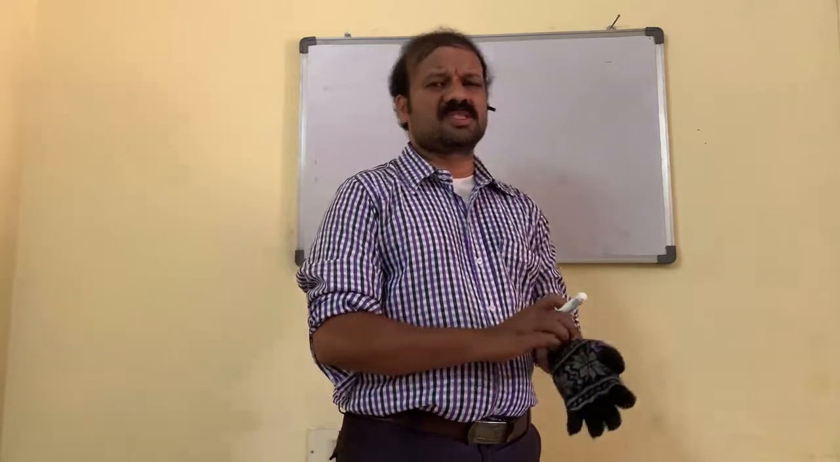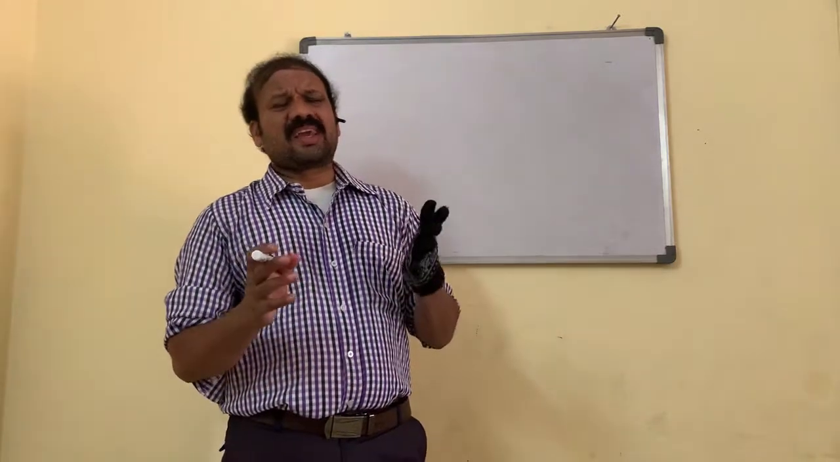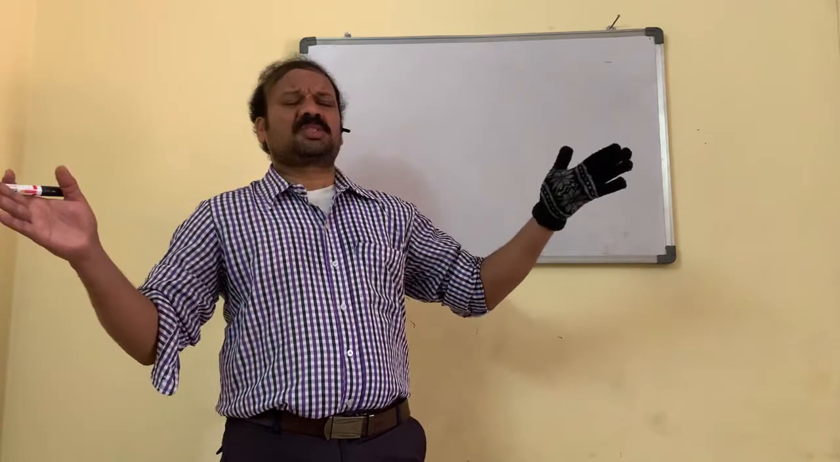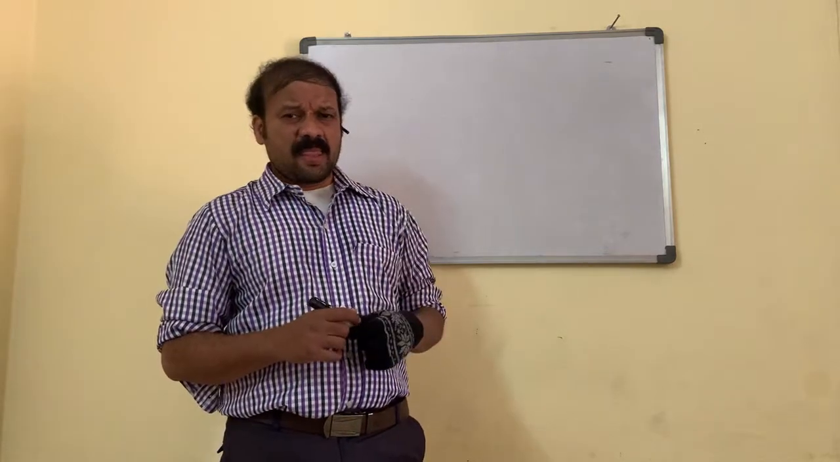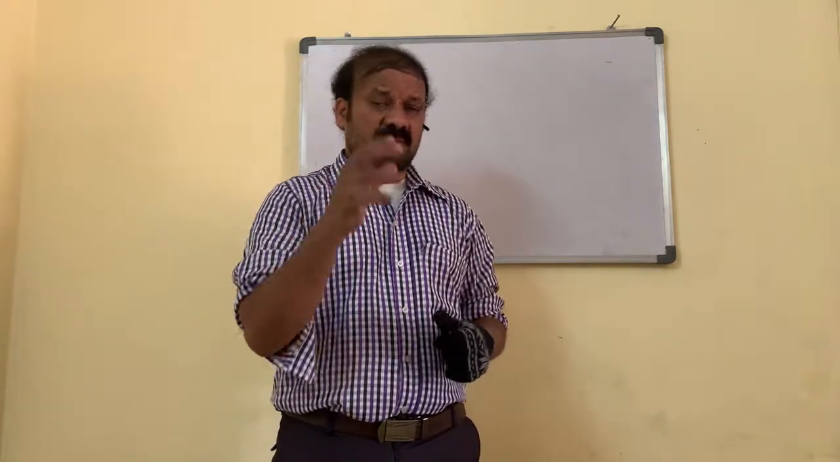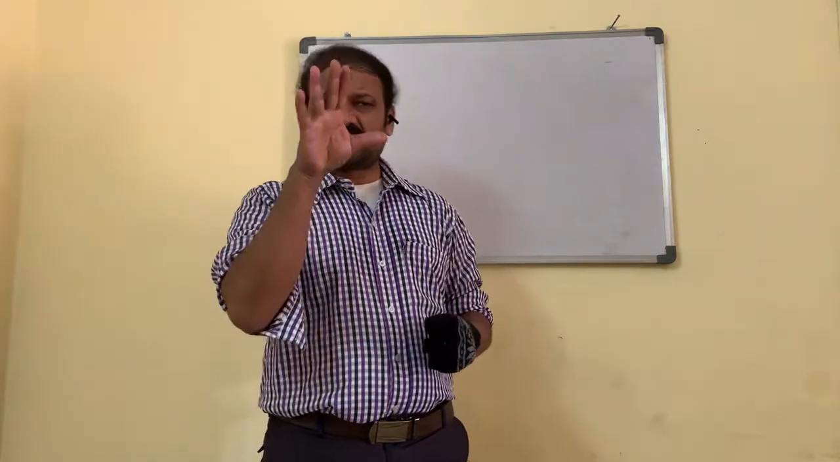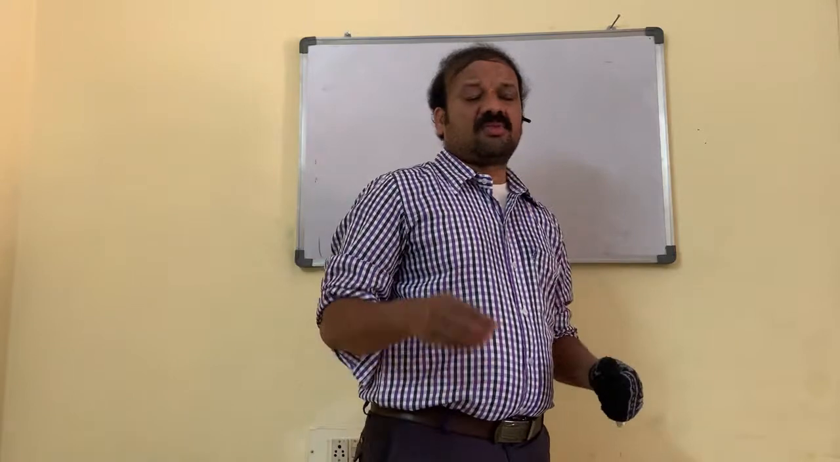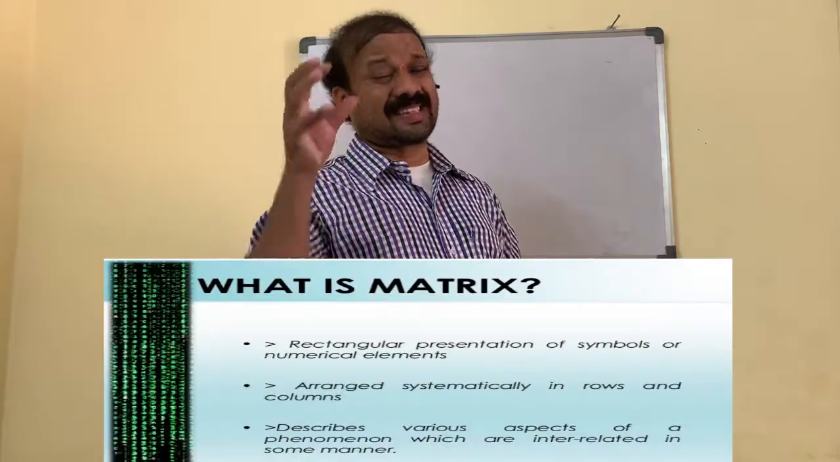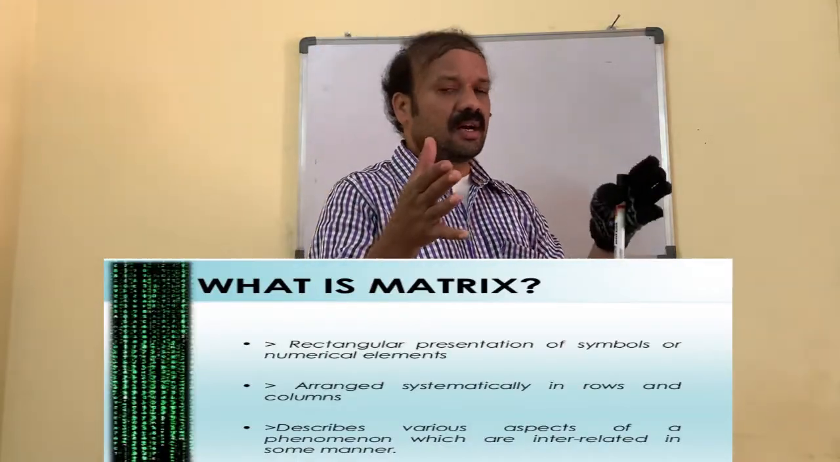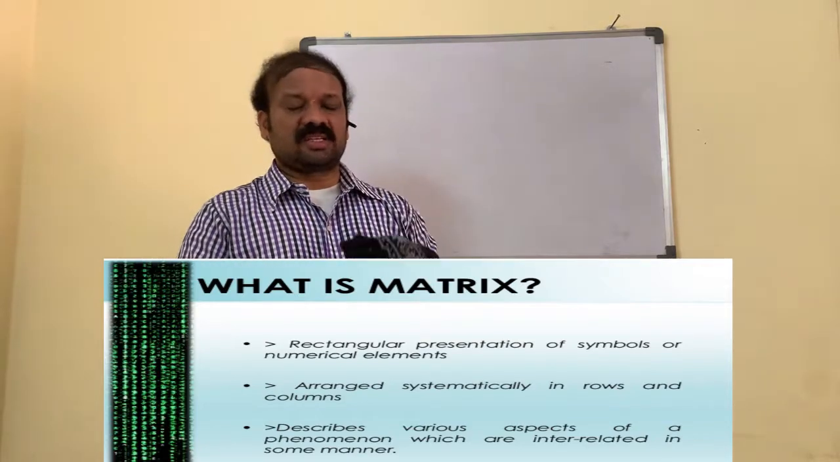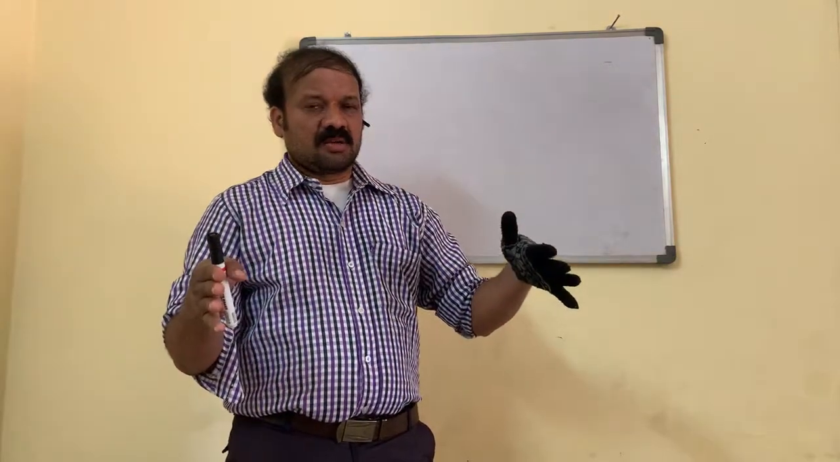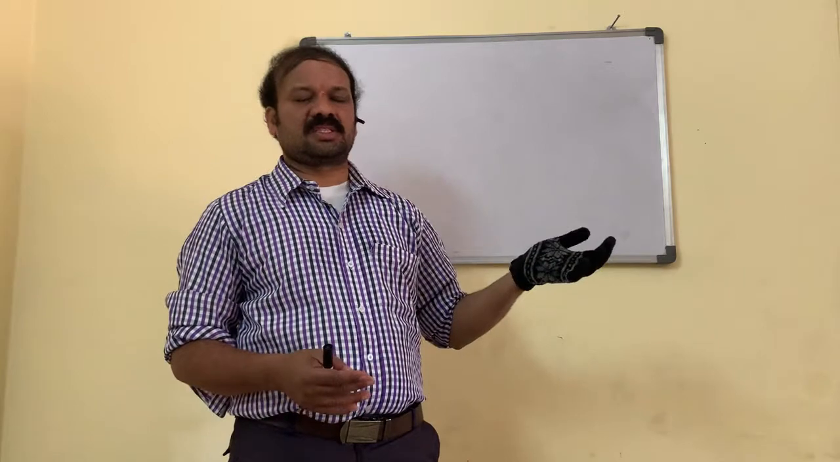Mathematics in the intermediate first year has 1A and 1B, two parts in two textbooks. The first part is matrices. Those who are studying 10th class state syllabus don't know about matrices. What are matrices? Elements arranged in a rectangular or square form are known as a matrix.